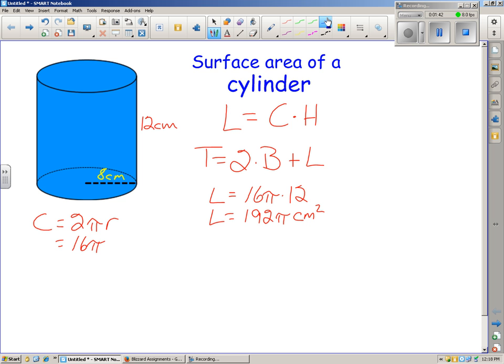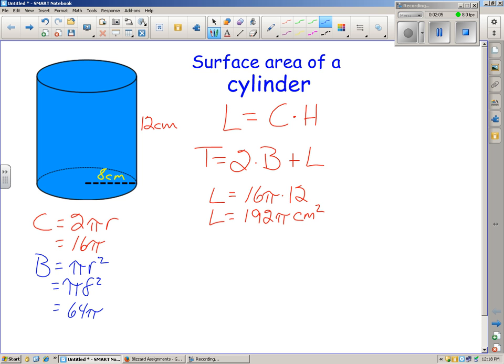For the total surface area, I'm again going to move off to the side and start off by finding the area of the base. Since the base is a circle, its area is pi times the radius squared, or pi times 8 squared, which is 64 pi.